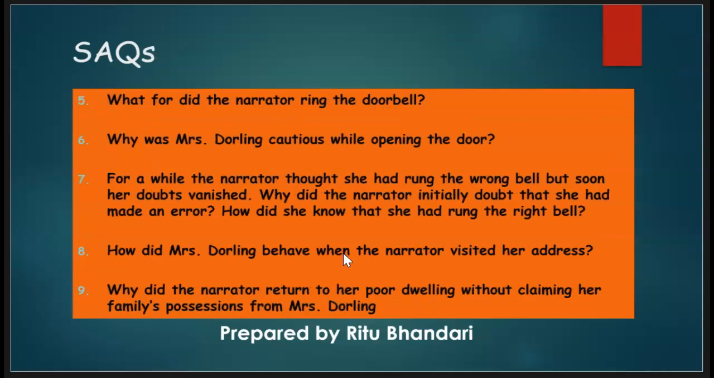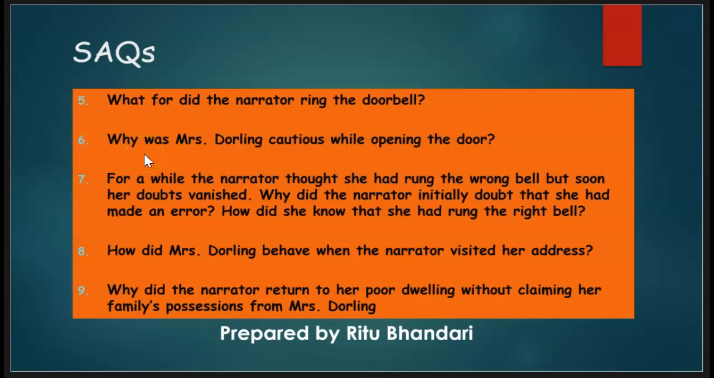Question number 5. What for did the narrator ring the doorbell? She rang the doorbell because she was at Mrs. Dorling's house, the address where her mother had told her that her belongings could be brought home after the war.